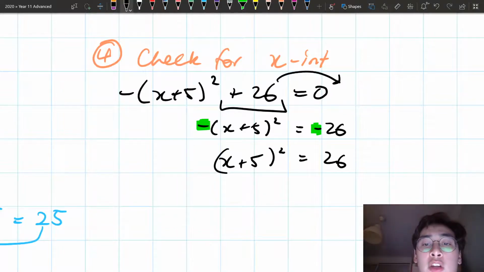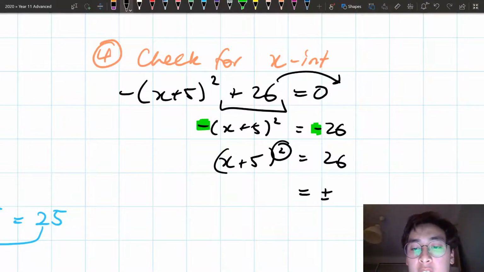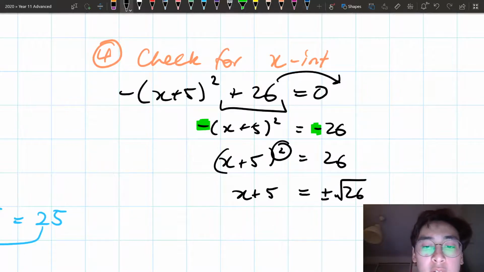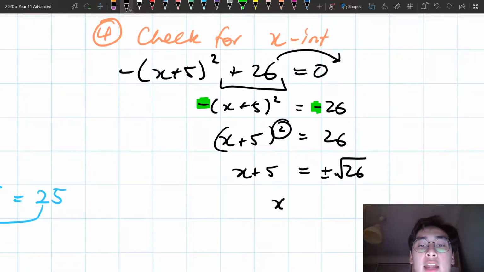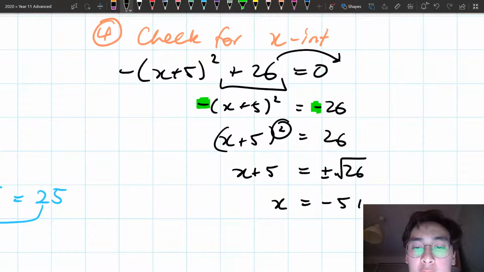Now if I'm trying to find the square root solution of this, because it's an x plus 5 all squared, I need to take the positive and negative roots here. So I've got plus or minus square root 26. X plus 5 is equal to that. And the final step, so here I'm going to have x is equal to minus 5 plus or minus square root 26.